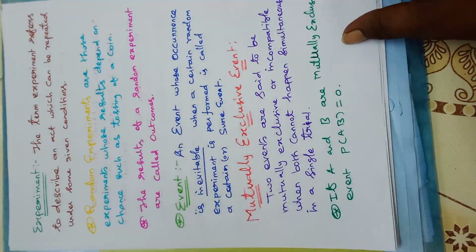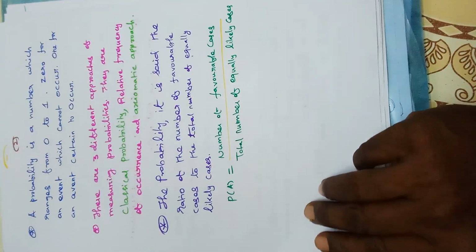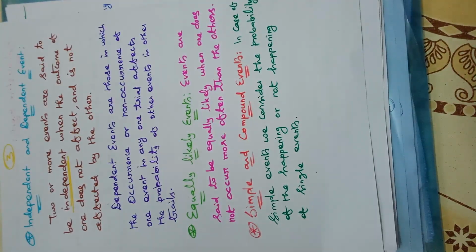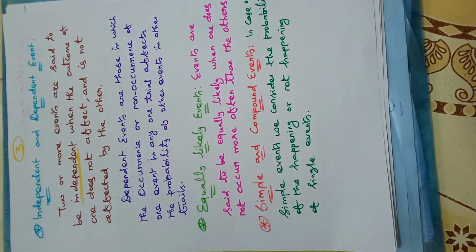Now let's move to the next one. Independent and dependent events.